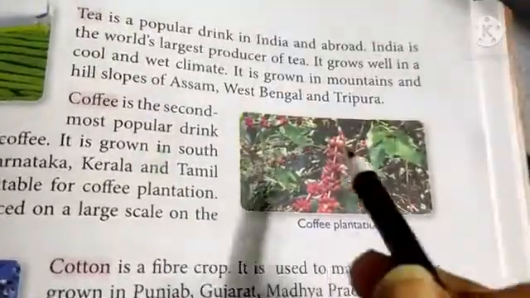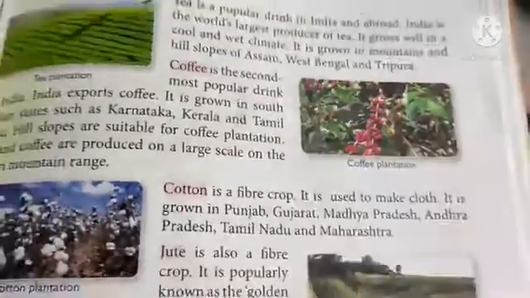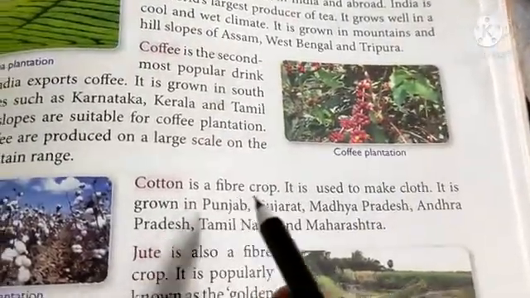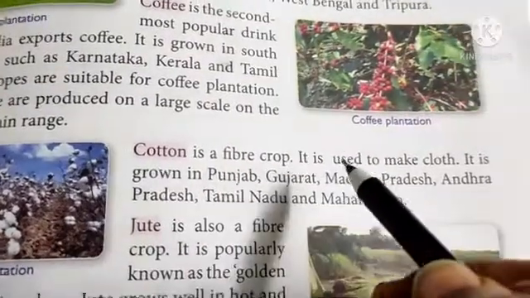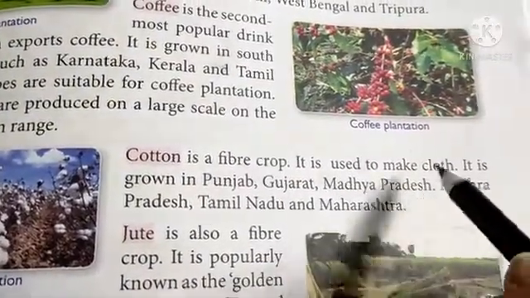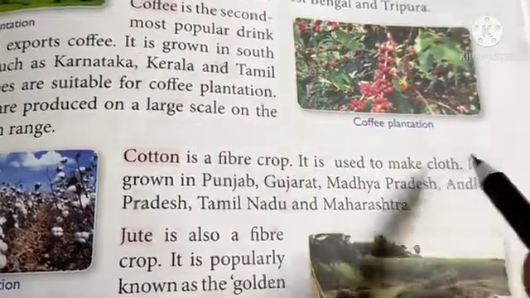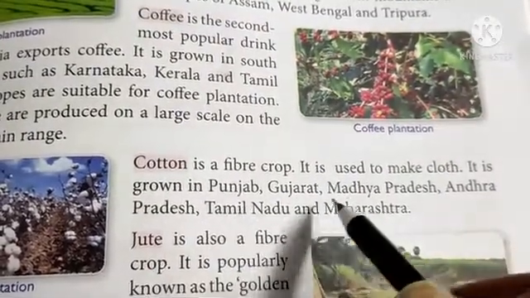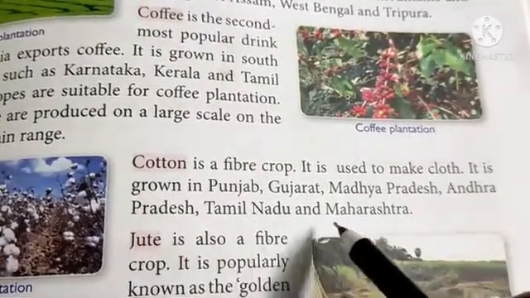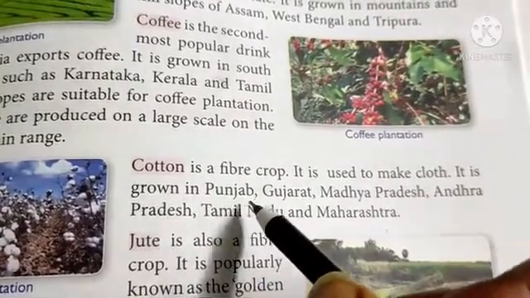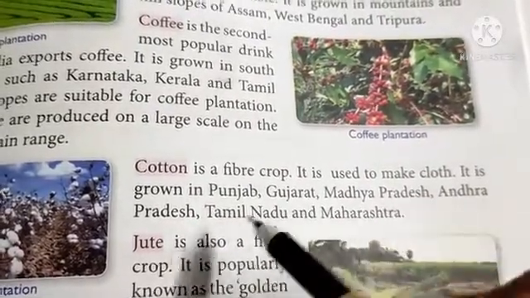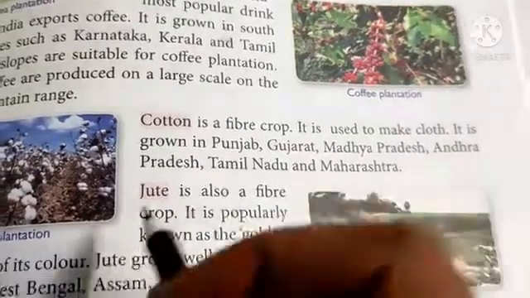You can see this coffee plantation. Then cotton. Cotton is a fiber crop. It is used to make cloth. Cotton is grown in states like Punjab, Gujarat, Madhya Pradesh, Andhra Pradesh, Tamil Nadu and Maharashtra.